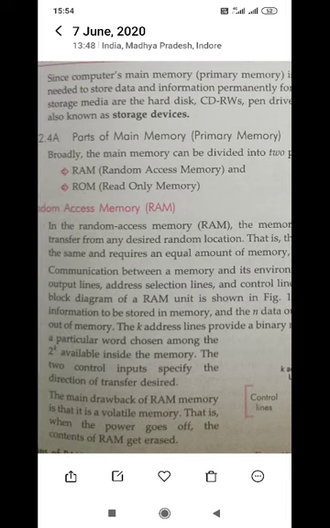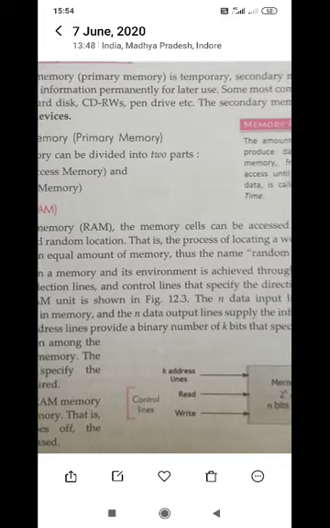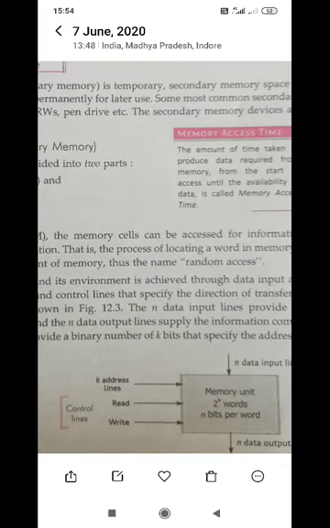Random access memory is volatile in nature. What is the meaning of volatile? Volatile means the data resides in the memory only as long as power is in the circuit. Whenever there is a loss of power, the content of the memory will be erased. So after the power is shut off, there will be no content in the memory. That's why it is called volatile memory.